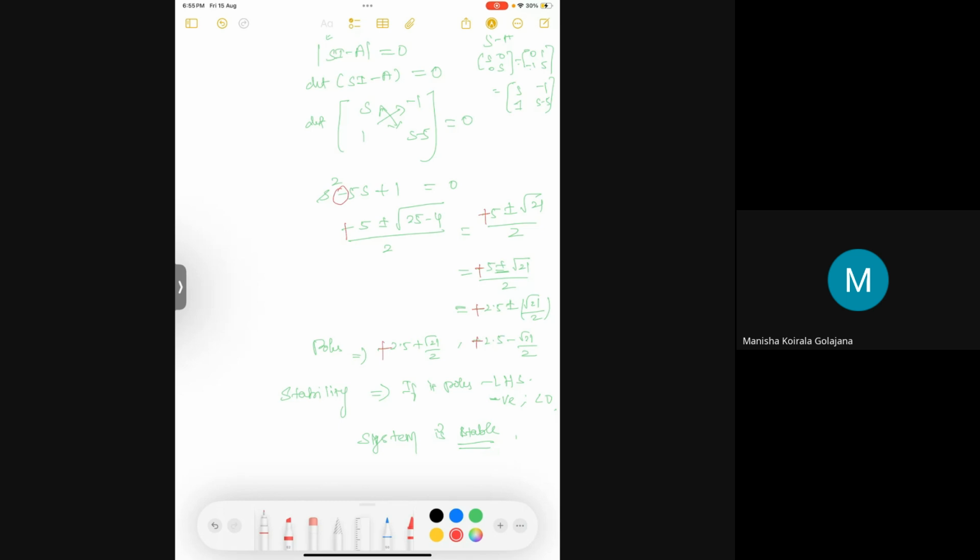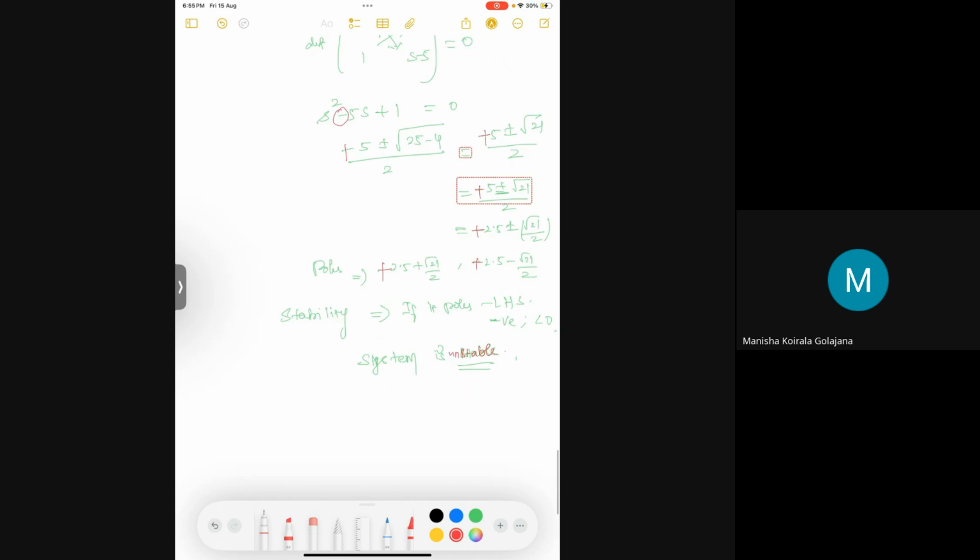So since it is greater than 0, the system is unstable. Correct. If it is s square plus 5s plus 1 equal to 0, then the system is stable. Since there is a minus 5 here, it will make the system unstable automatically, because you cannot do anything about that minus sign, right?